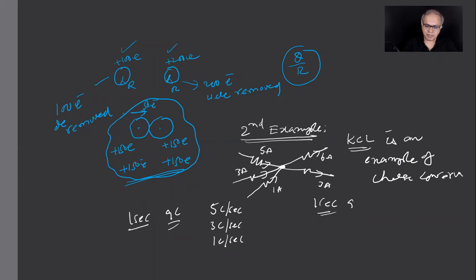So second example I provided here. How do we get 9 coulombs? Because in 1 second 9 coulombs is coming in, and in 1 second the same 9 coulombs should go out. 6 plus 3 is 9. Okay. You could have written 5 and 4, doesn't matter. You could have written 7 and 2. That's not the point.